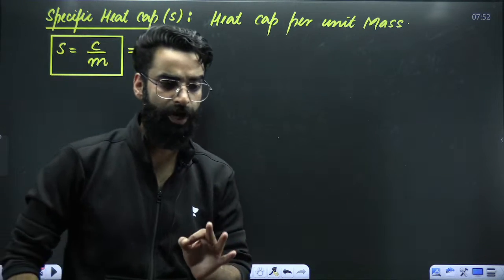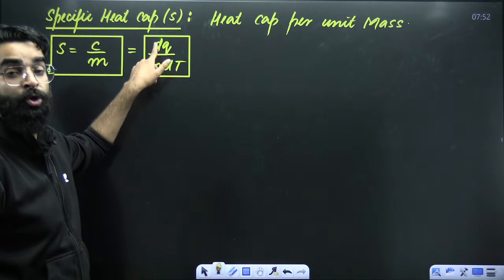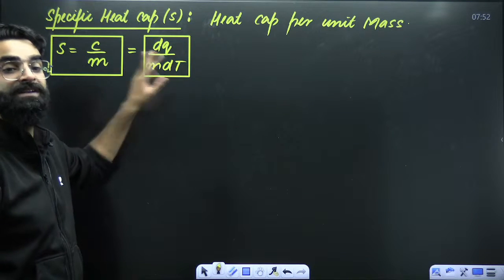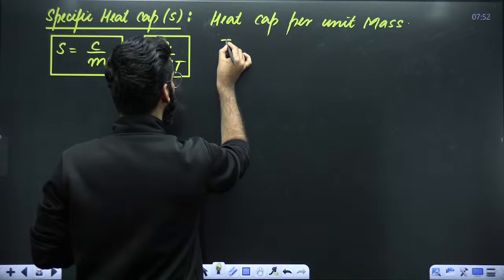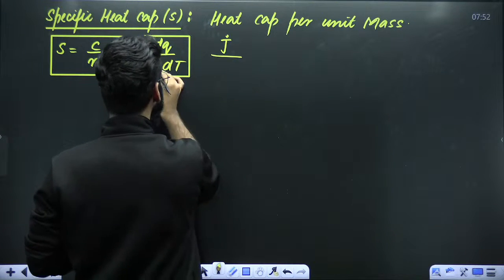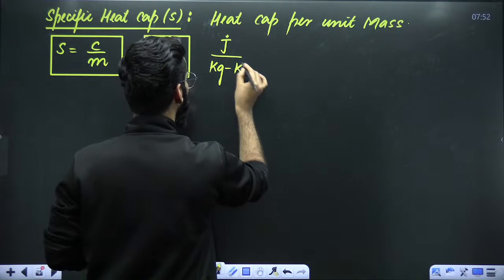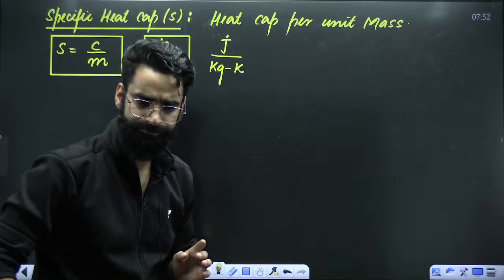Keep one thing in mind: in the numerator there is heat, so you write the unit of heat, and in the denominator it's mass as well as temperature. So one of the units, for example, is joule per kg per Kelvin, taking mass in kg and temperature in Kelvin. You can make a lot of other units as well.